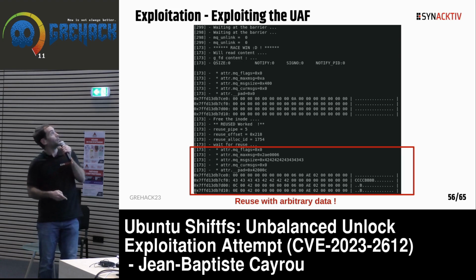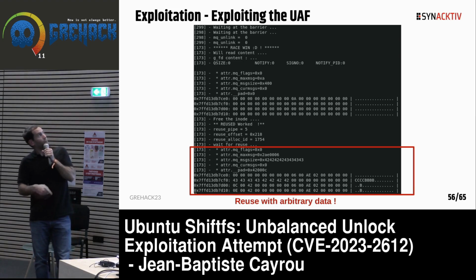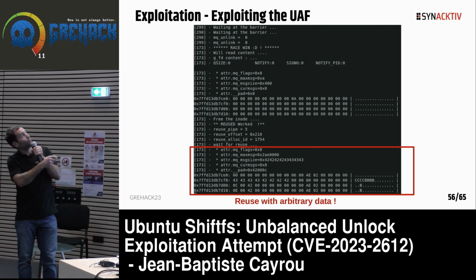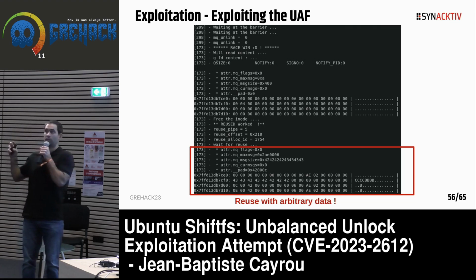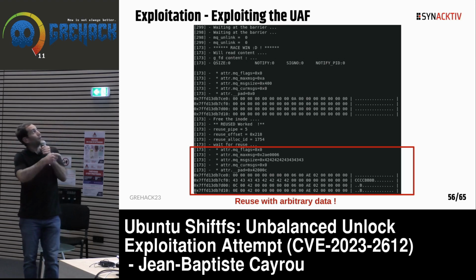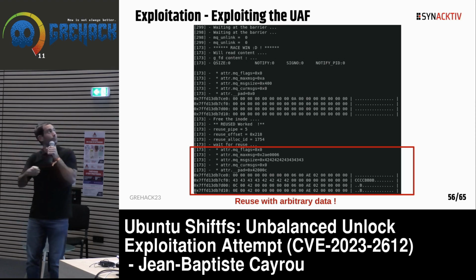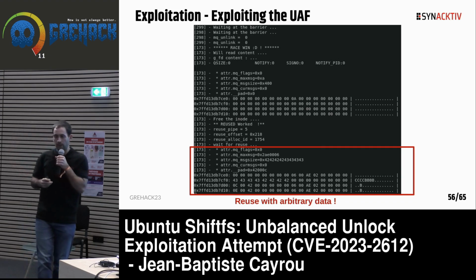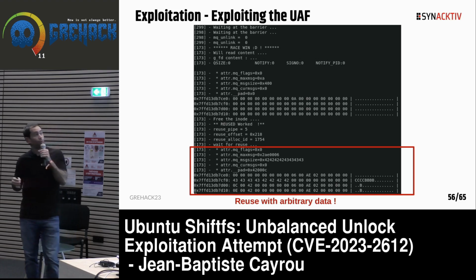Okay, so here is a screenshot of my exploit. At the beginning, we can see the two unlink operations return 0. That means the two threads succeeded to unlink the file, so the race was won. After that I just display some attribute information related to the file descriptor.